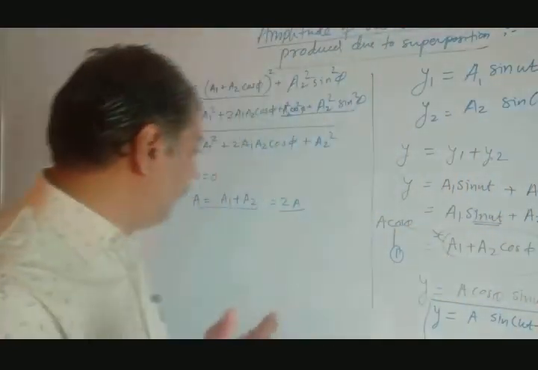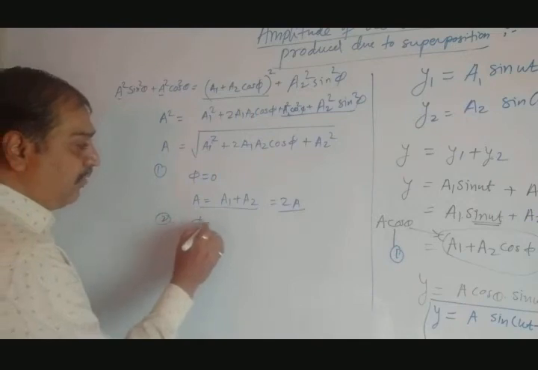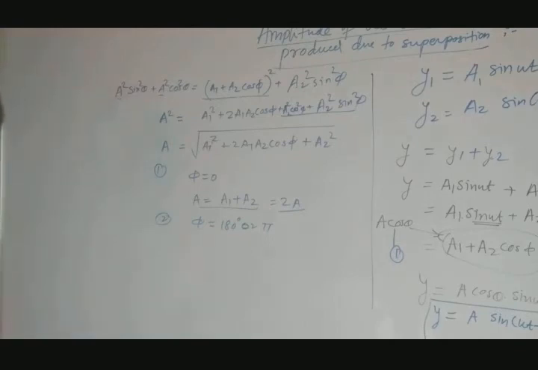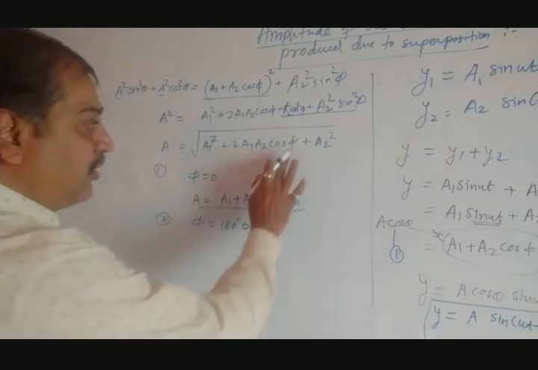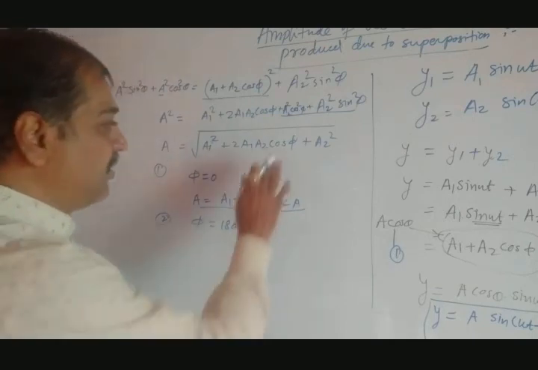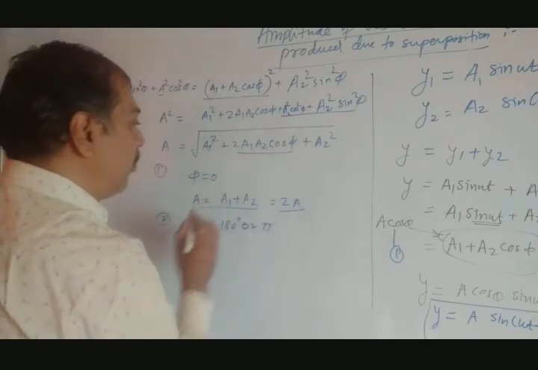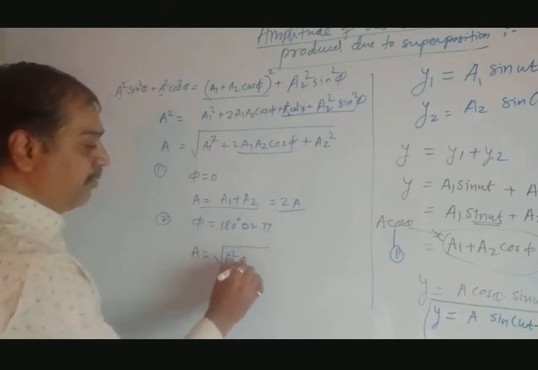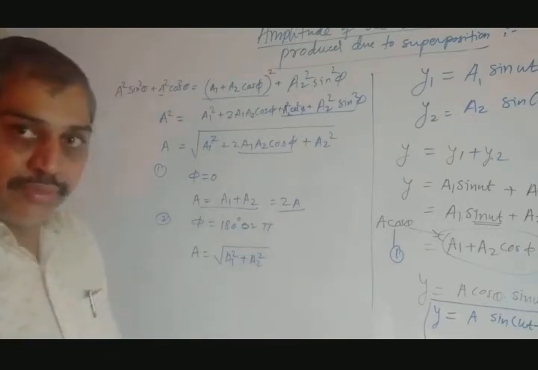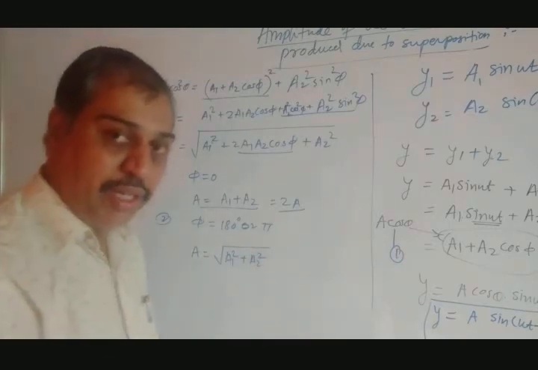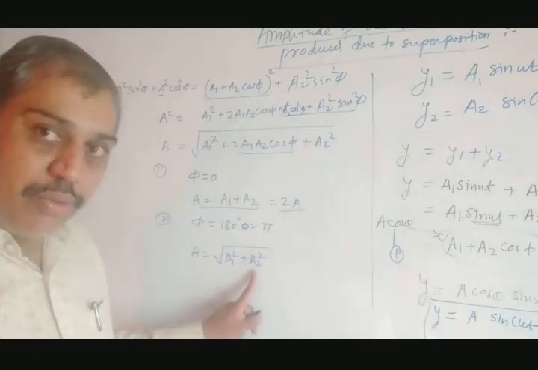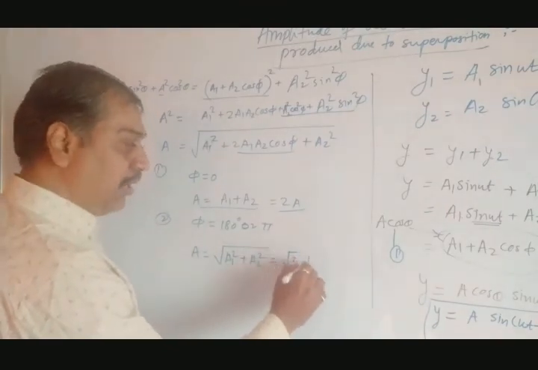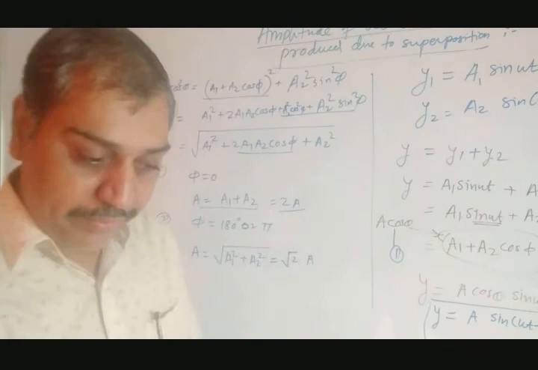Second case, second special case, when phi is 180 degrees or it is pi radian. What occurs? Cos of pi is 0. If it is 0, this whole term is 0. If this whole term is 0, A equal to what? Square root of A1 square plus A2 square. If both are same, A1 equal to A2 equal to A, it is what? Square root of 2 A square. Outside bracket it is square root of 2A.